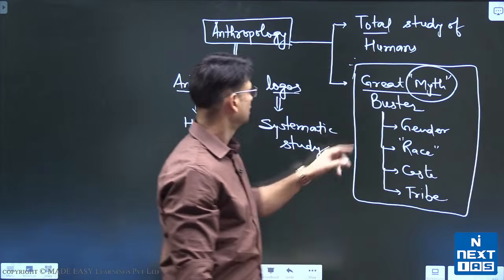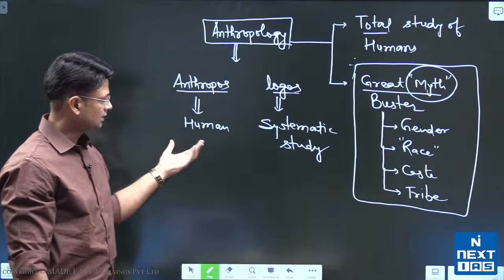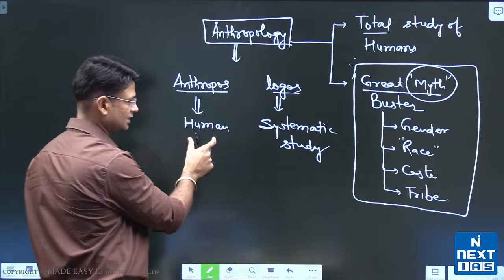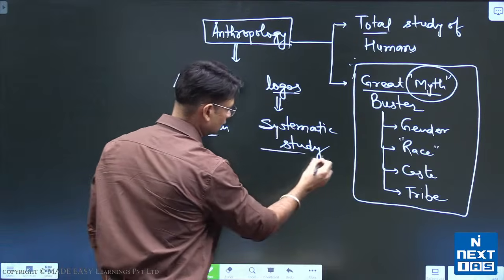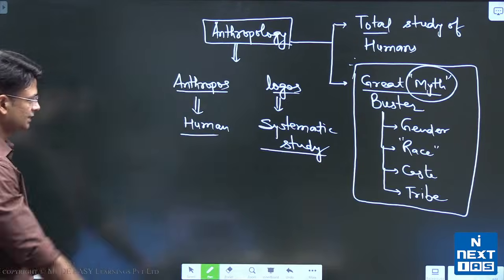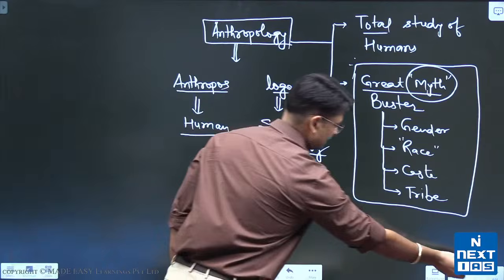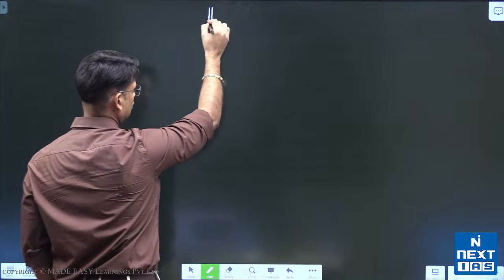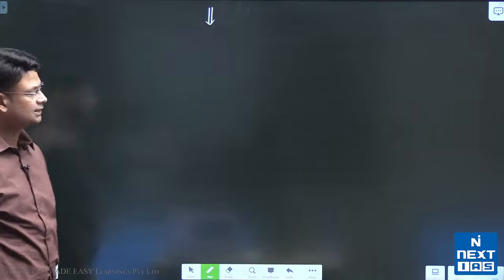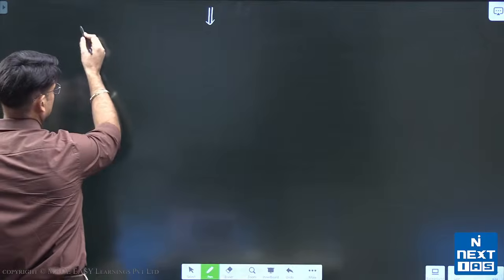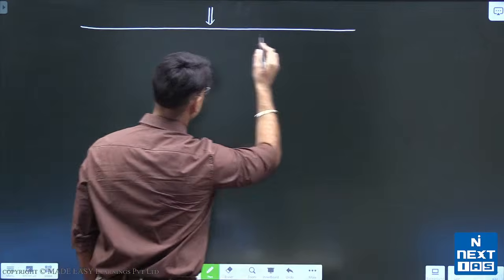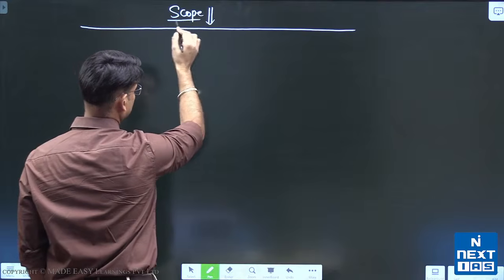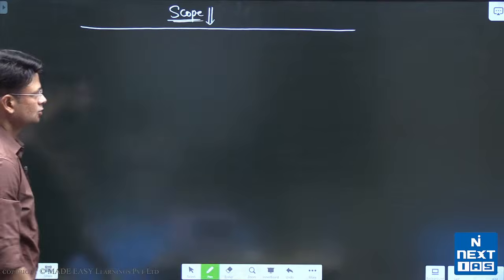Let's discuss first the definition of anthropology. This is the most basic definition, that is a systematic study of humans, right? When we say anthropology is a systematic study, it does not describe the entire scope of the subject, right? And that is where we try to understand its scope so that we can understand what anthropology actually studies.